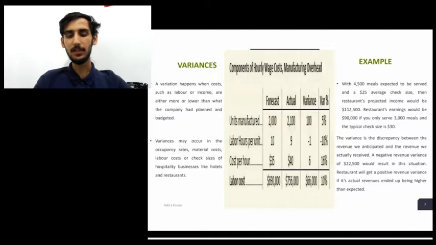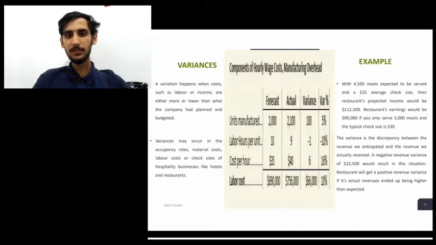For example, with 4,500 meals expected to be served and a $25 average check size, the restaurant's projected income would be $112,500. The restaurant's earnings would be $90,000 if it only served 3,000 meals and the typical check size is $30.